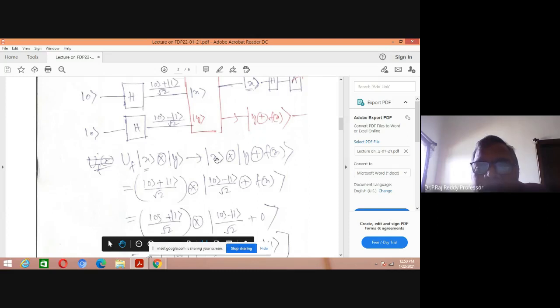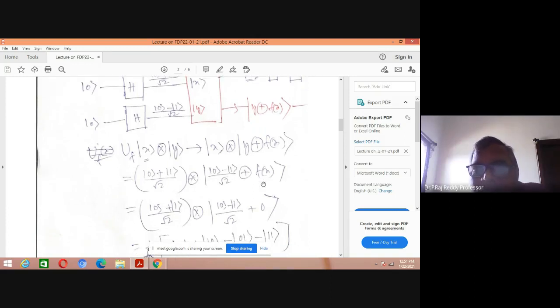What is x here? When it is coming through the Hadamard gate, what is x? You are getting 0 plus 1 by root 2. Then y plus f of x. Whatever the y is here, the target bit will come out as y, again y plus f of x. Y will not be changed here. Y will be 0 minus 1 by root 2 only. And f of x is f of x.